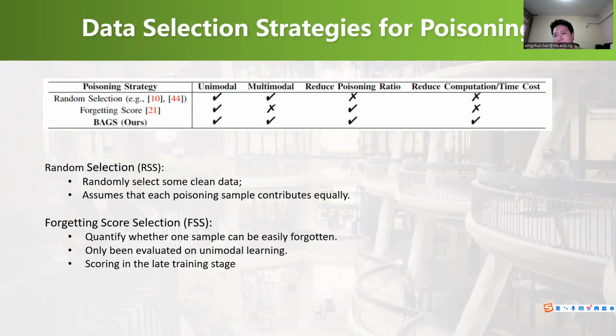Existing works generally use a random selection method to select clean data to poison. They assume that each poisoning sample contributes equally, but this doesn't hold true. A recent work proposes to use the forgetting score to measure the importance of a poison sample. This method generally scores the sample in the late training stage, which is time consuming. Moreover, it is only evaluated on single image classification tasks, and we don't know whether it works on multimodal learning or not. Indeed, in this work we prove that it doesn't work.